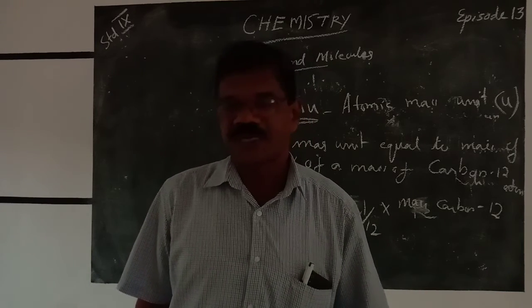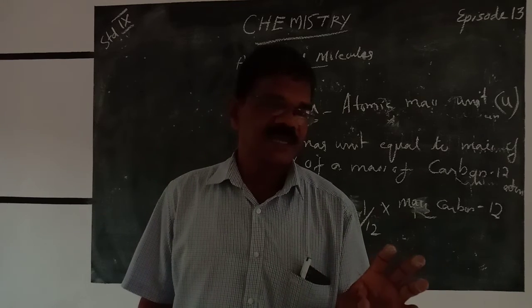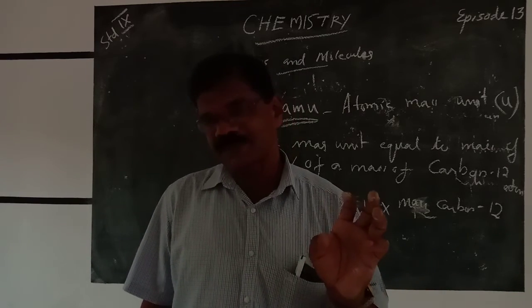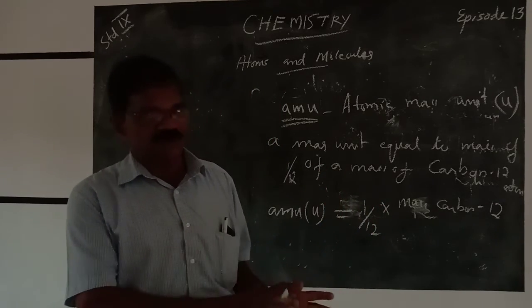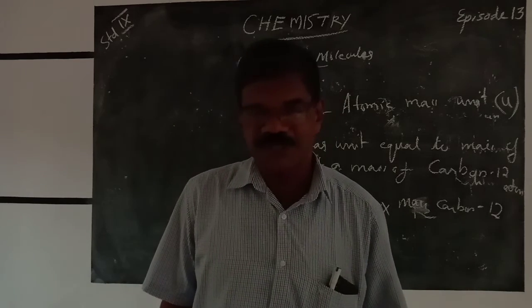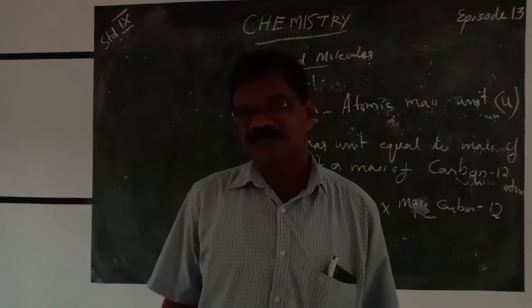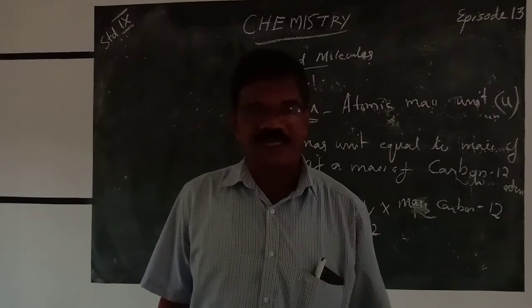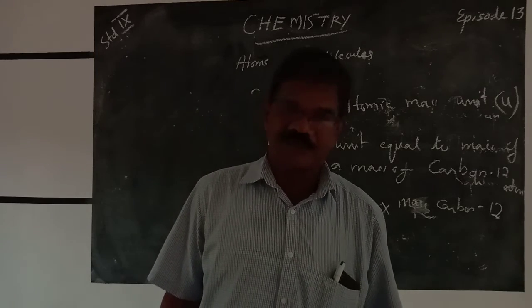So you have to study the definition, and you don't need to bother about how to calculate the atomic masses relative to carbon-12. The atomic masses of the elements have already been found out, and they are put as a chart in the periodic table.